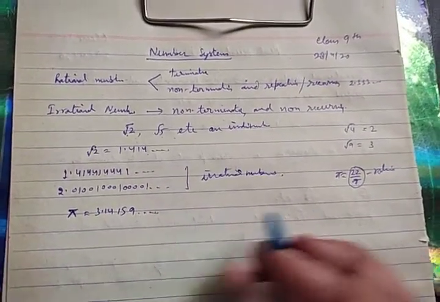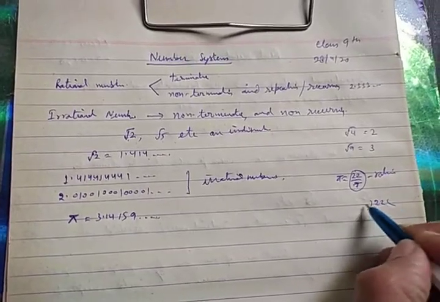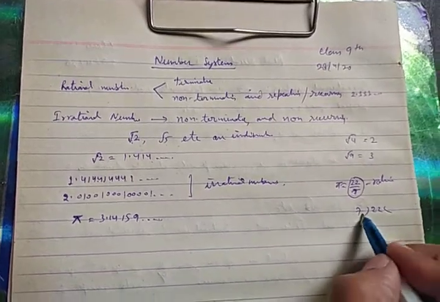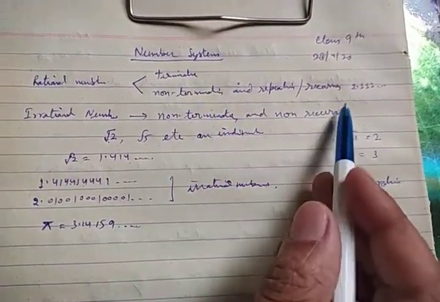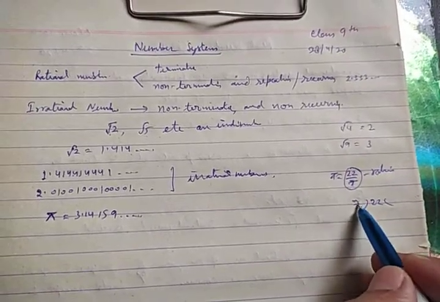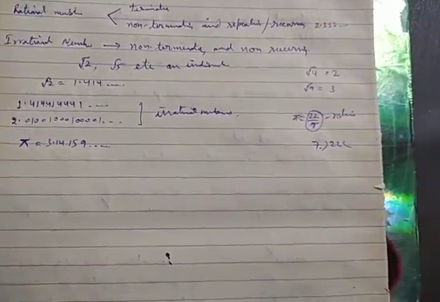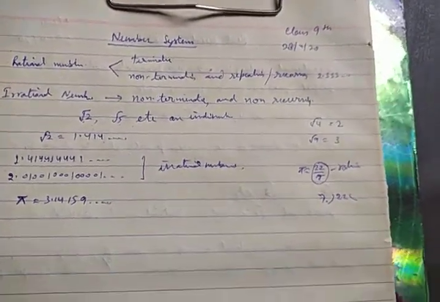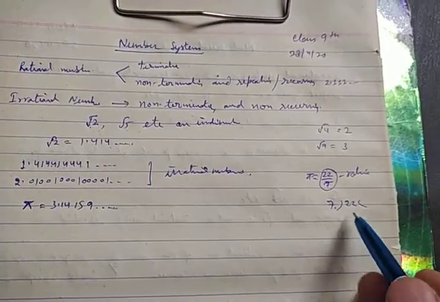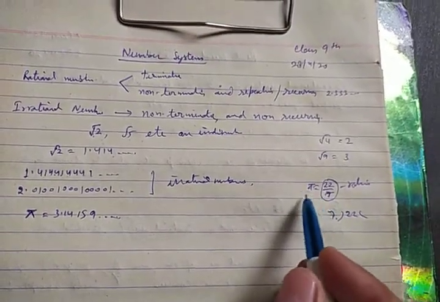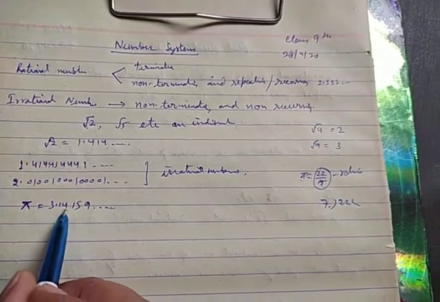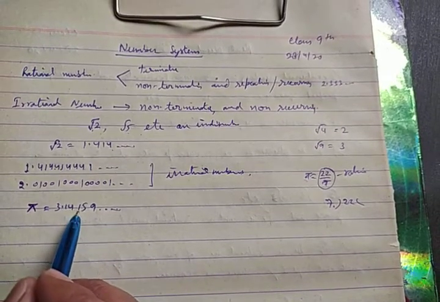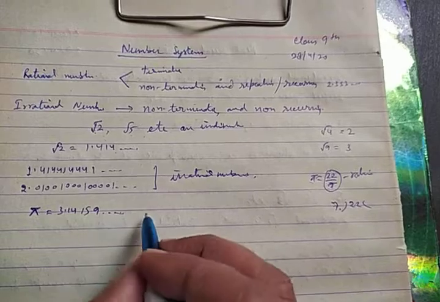If you divide 22/7, a few steps will follow, but later it will give you non-terminating recurring digits, repeating at a certain interval when you divide by 7. So 22/7 is equal to pi only up to a certain limit, but the exact value of pi, 3.14159 etc., is an irrational quantity.